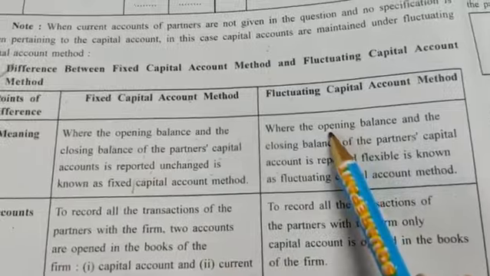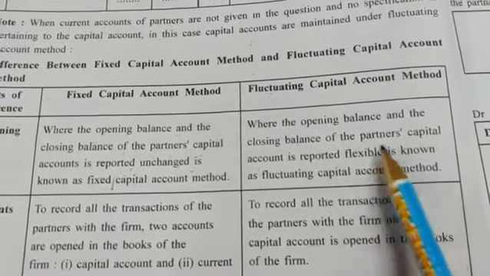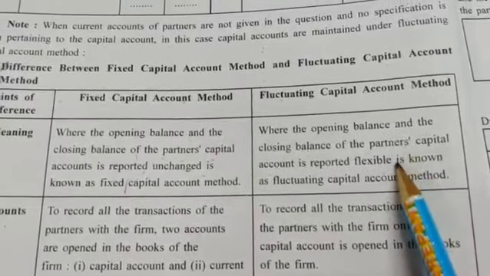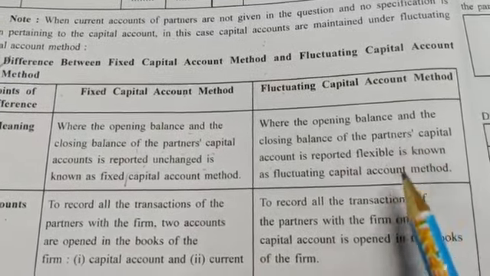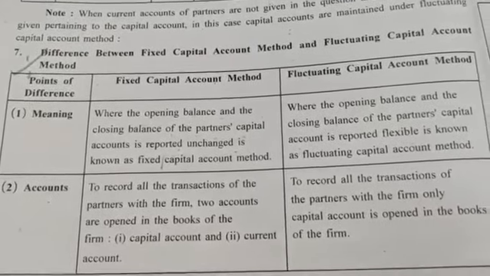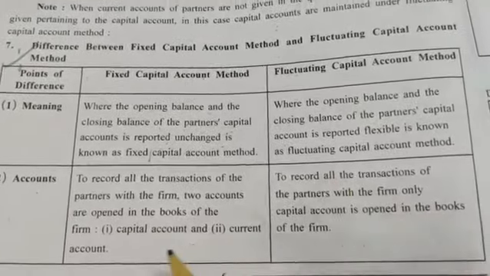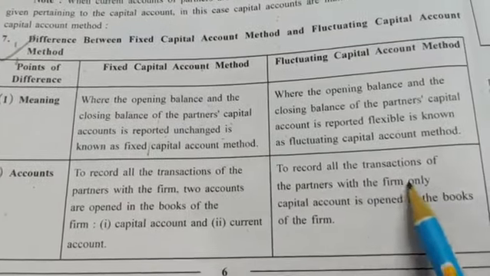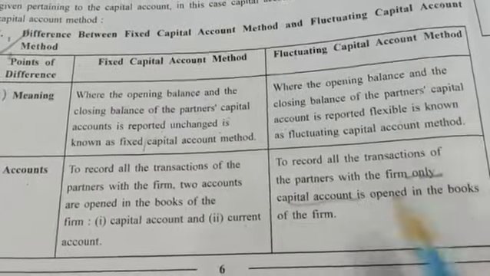Here in fluctuating, when the opening balance and the closing balance of the partner's capital account is reported flexible, it means there are changes. There is fluctuation up and down. Under those circumstances, it is treated as the fluctuating capital account method. Next, in fixed, there are two accounts which are prepared. One is capital account and one is current account. Here only one capital account is to be opened.